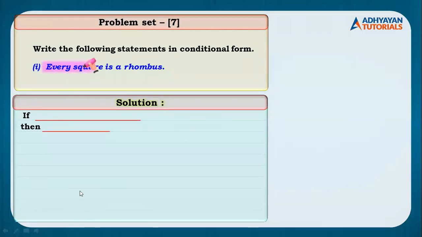If a quadrilateral is a square, then it is a rhombus. This is your answer. I want you all to copy this particular answer, just the answer. Mention the question number. Problem set question 7. First sub question, copy the answer.